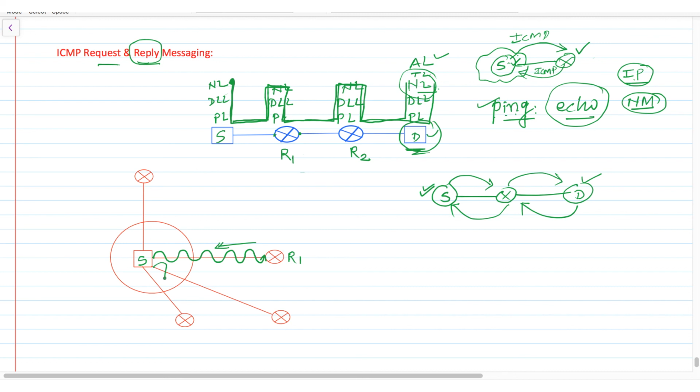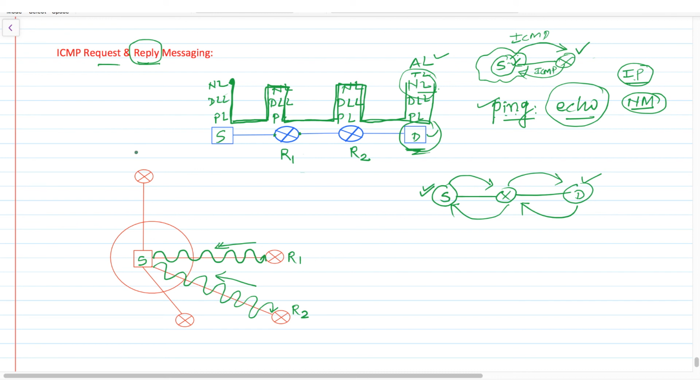Suppose some other router is also available. Then when this sender asks who the default router is, say this is R2, it is also going to reply. It is possible that a source can have more than one default router. But the process when the source asks from its side who is my default router is called router solicitation.